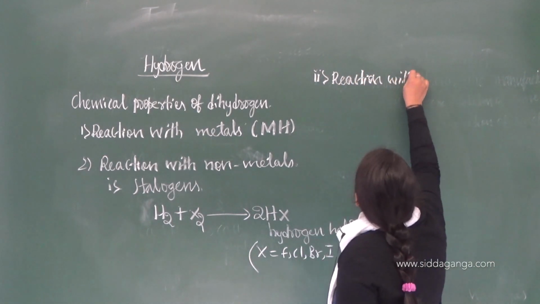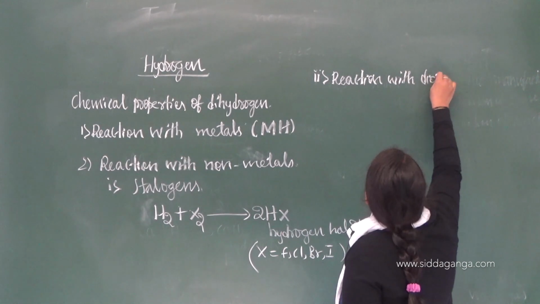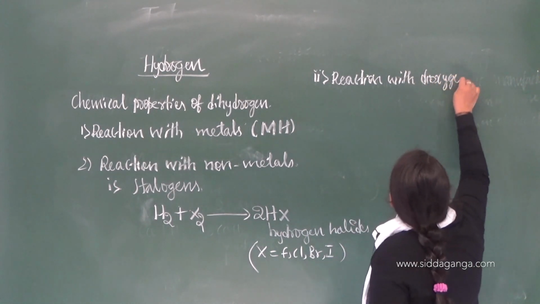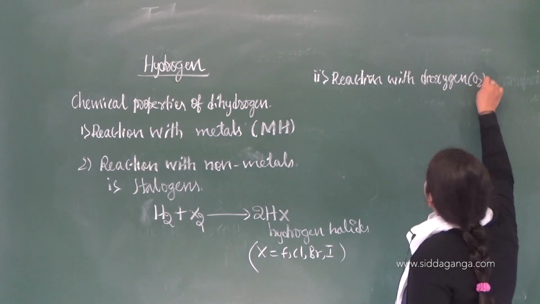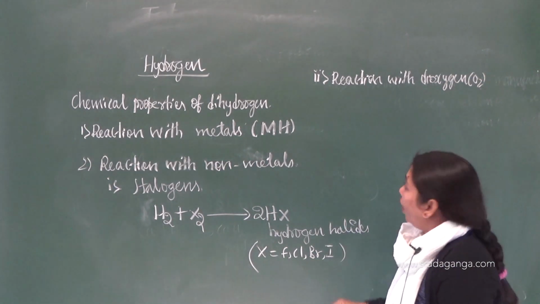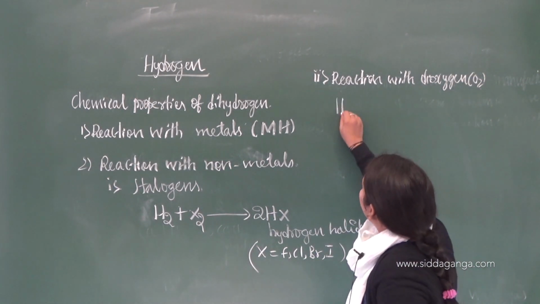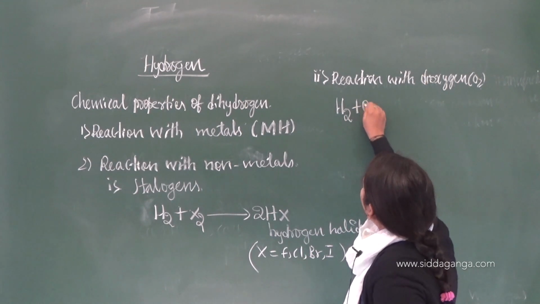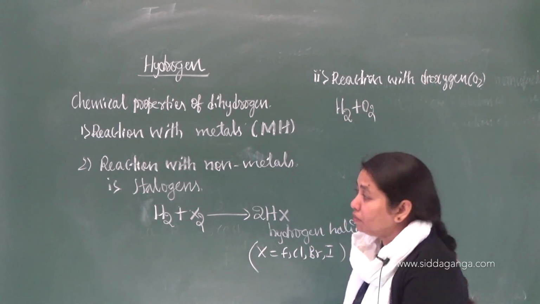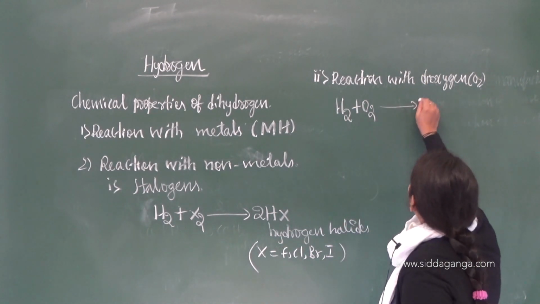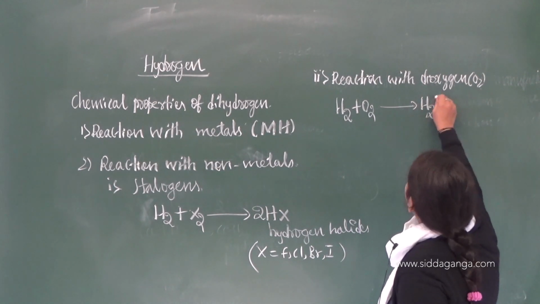Reaction with dioxygen. That is nothing but O2. Dioxygen means O2. So what will it form? You can guess the product. When dihydrogen is made to react with oxygen, what are you going to get? H2O.